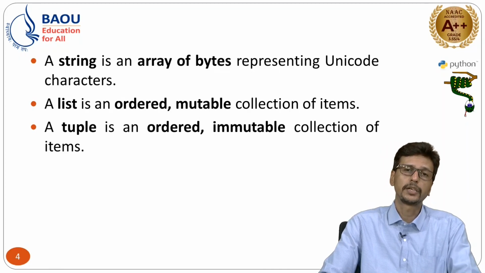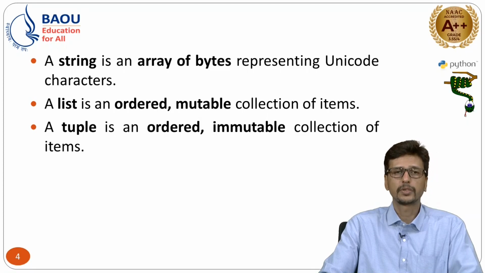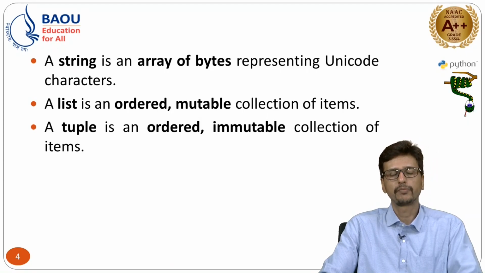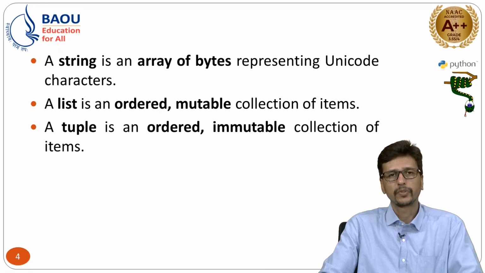Here is one term you have to understand: some of the data structures are mutable and some are immutable. What is the meaning of mutable or immutable? Mutable means you can change the value after defining it in that particular data structure, and immutable means after that you cannot modify it. Once it is created, if you try to change some value inside it, the compiler will give you an error message. Such data types are considered immutable data types, right.